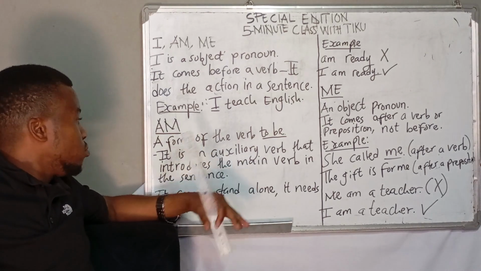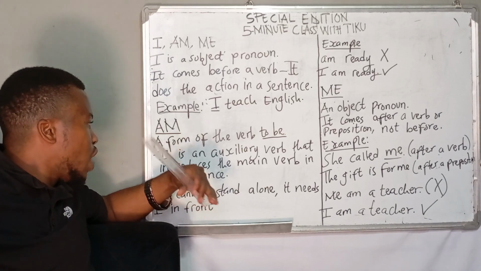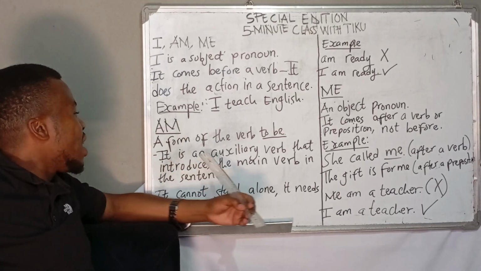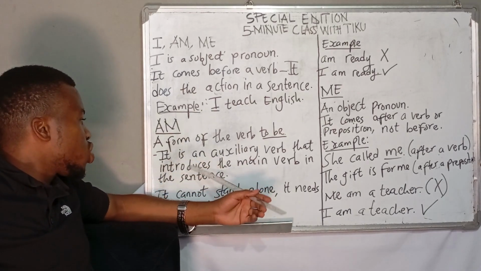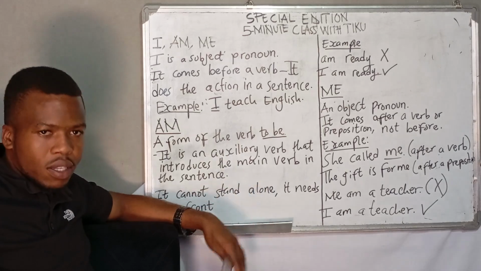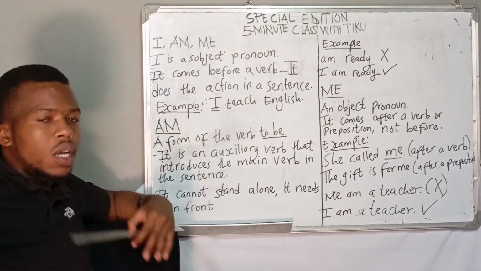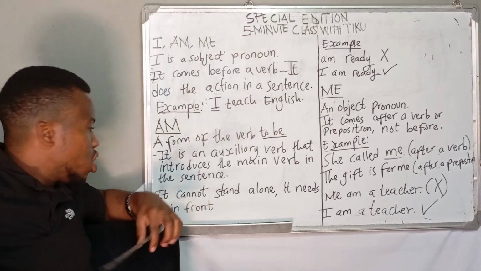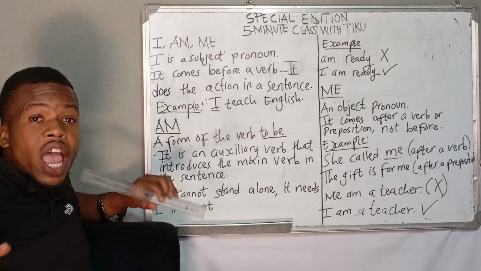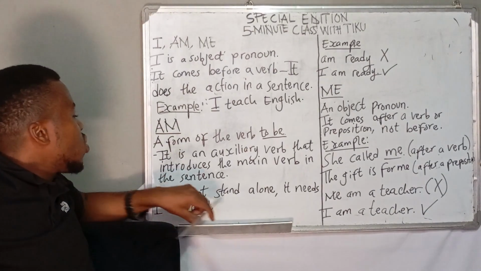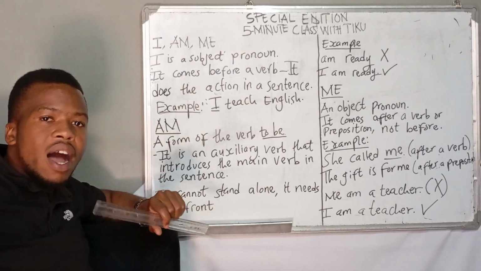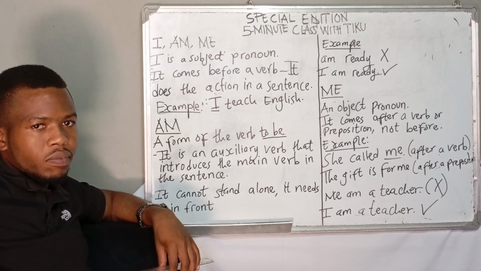Now, am is part of that form to be. So it is an auxiliary verb that introduces the main verb in the sentence. So when it comes in a sentence, it assumes the function of an auxiliary verb. Now, what you have to know is it cannot stand alone. It needs I in front of it.